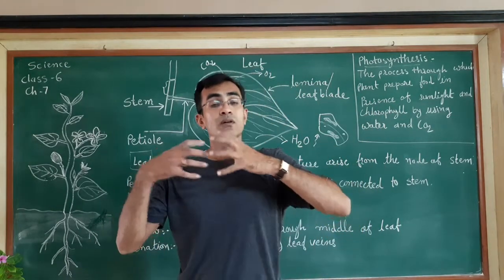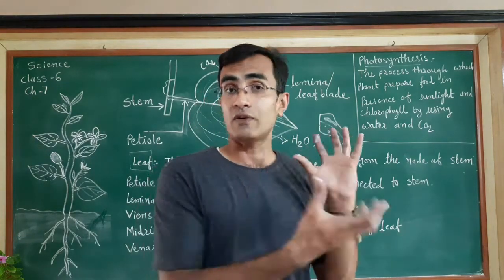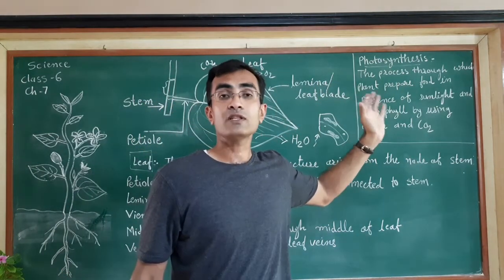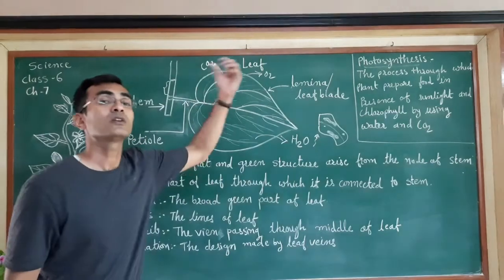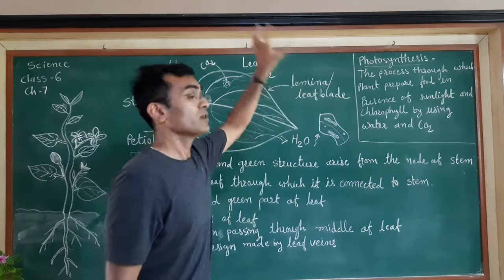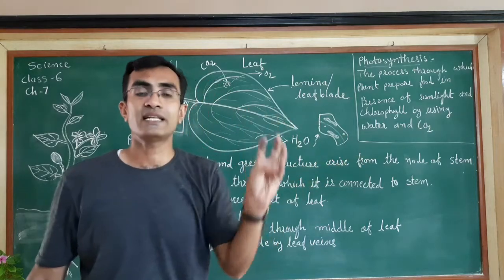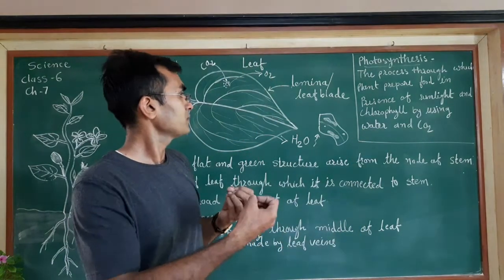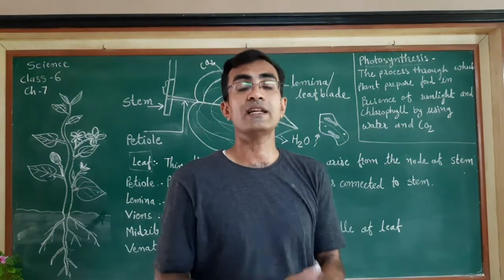So now hope you're clear with this experiment. In this experiment, what material do we need? What was our aim? Aim is to check the presence of food in the leaf, or to check the photosynthesis activity in the leaf. Can be asked anyway. So this was our aim. Now the materials we need are leaf, spirit, beaker, burner, and iodine, obviously, because for checking this food molecule or starch molecule we need iodine solution.